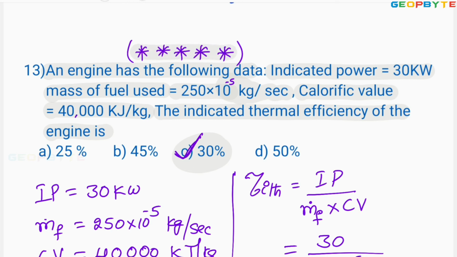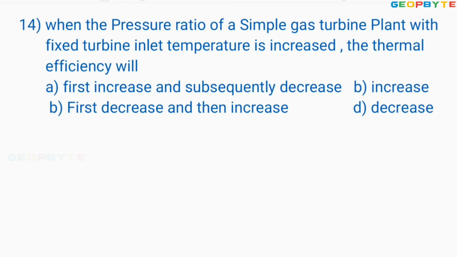Five-star problem. Let us take another problem. Look at the 14th problem. When the pressure ratio of a simple gas turbine plant with fixed turbine inlet temperature is increased, the thermal efficiency will be.